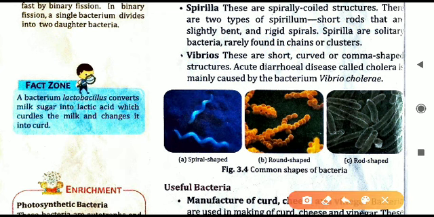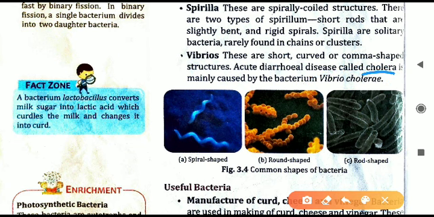Last one now, vibrio shaped bacteria. A photograph is not given. They are comma shaped bacteria. Like the shape of a comma, the bacteria is there. So that is vibrio shaped bacteria. An example of vibrio shaped bacteria is Vibrio cholerae. This is the name of the bacteria. It causes the disease called cholera.